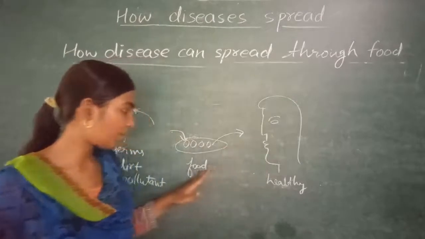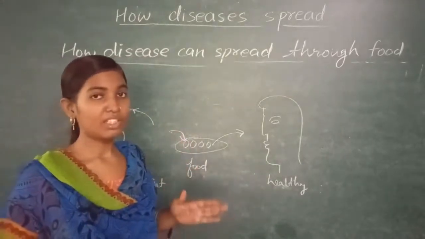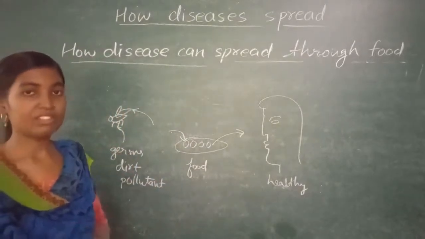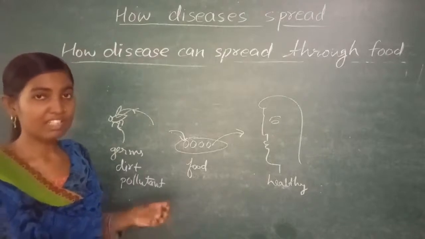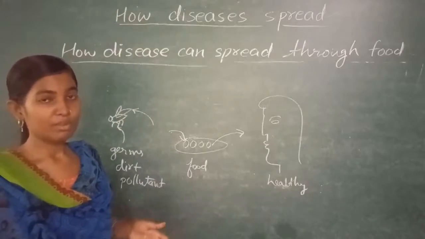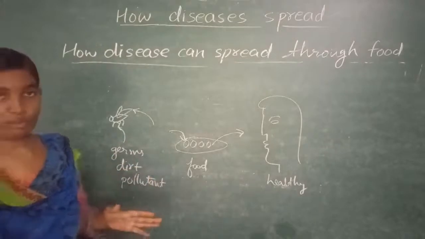So to stop this, we should keep our food covered and eat healthy food, not street side food. Street side food is uncovered, flies and maybe some other things are sitting on it, and they make all the food dirty. In this way disease is spread through food also.